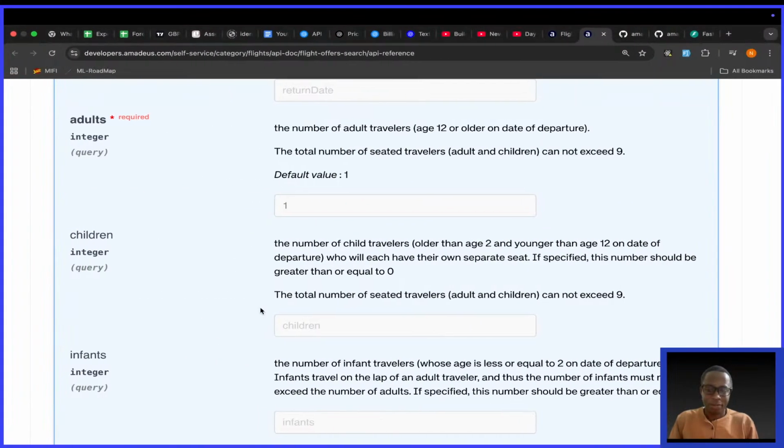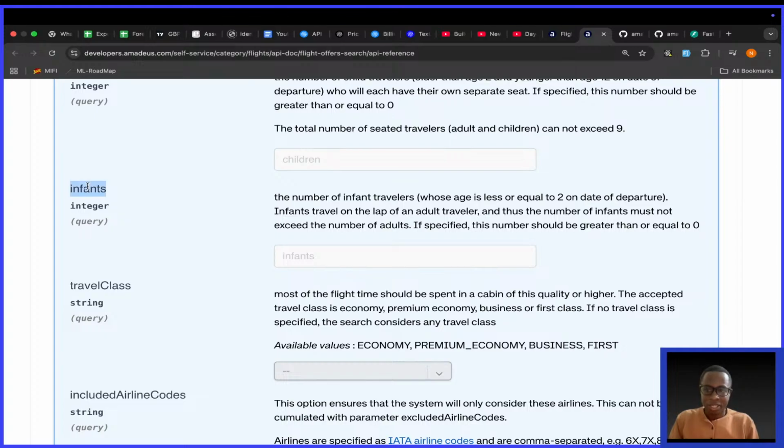So they say infants, the number of infant travelers whose age is less than or equal to 2. Look at this, infants travel on the lap of an adult traveler, and thus the number of infants must not exceed the number of adults. Wait, I need to ask people a question. What if you have twins and you're an adult?